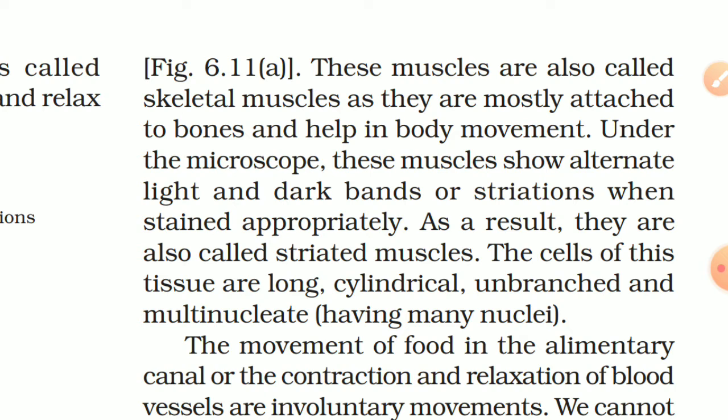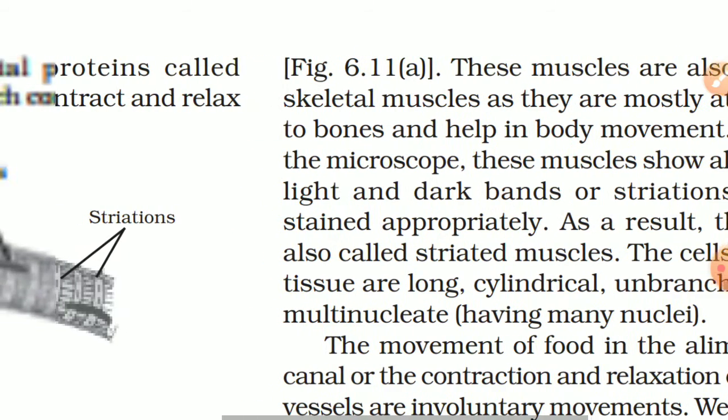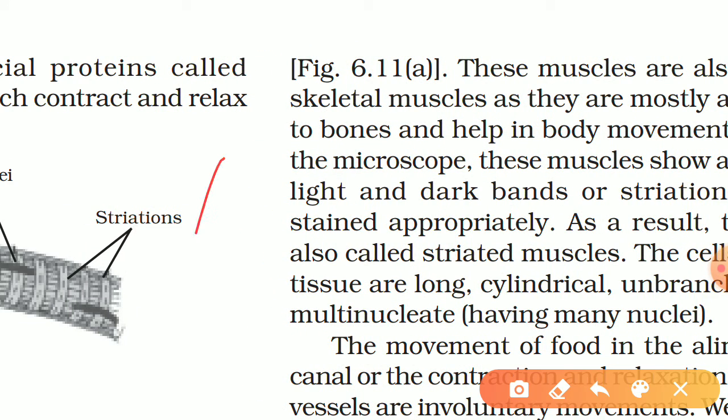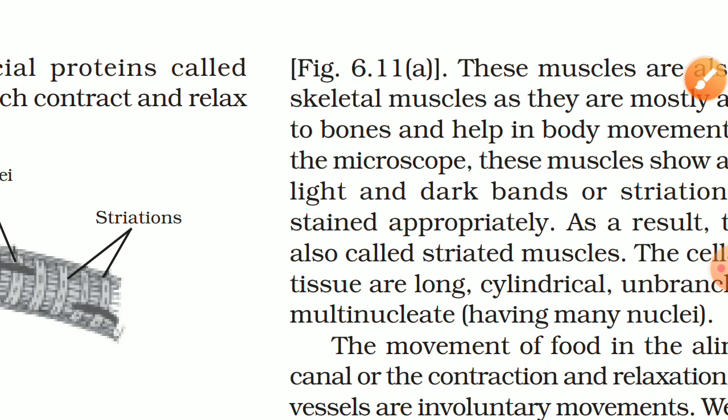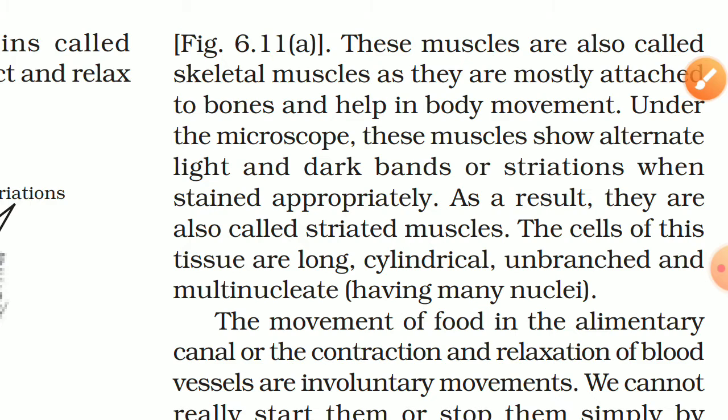The cells of this tissue are long, cylindrical, unbranched, and multinucleate. It means they are long like this, cylindrical in shape, unbranched, and multinucleate, meaning there will be more than two nuclei in this type of muscle cell.